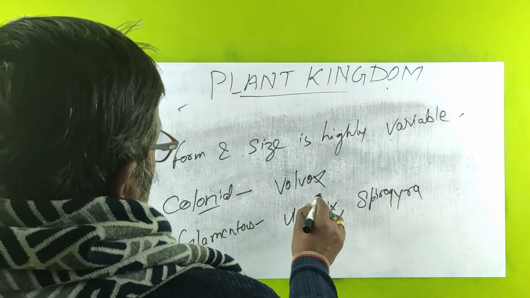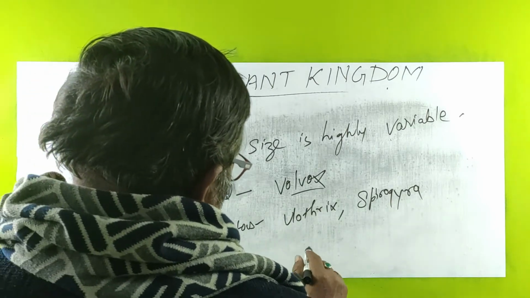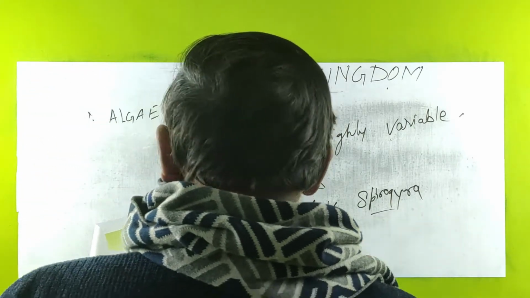The colonial form example is Volvox, and filamentous forms are Ulothrix and Spirogyra.